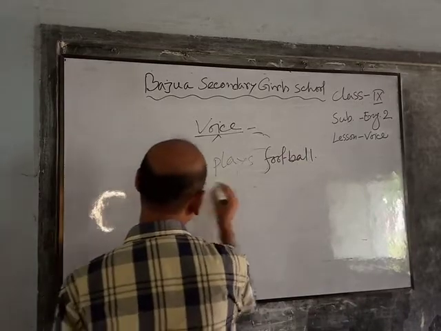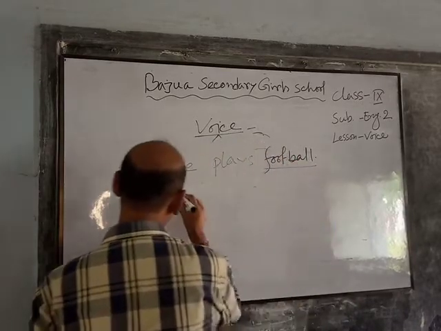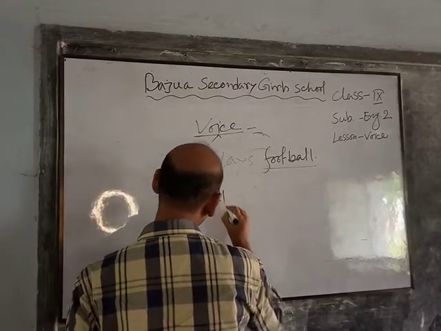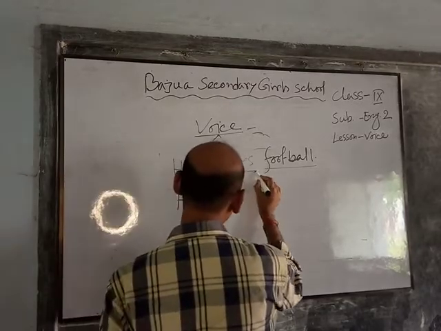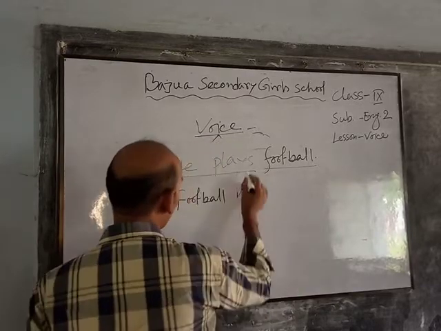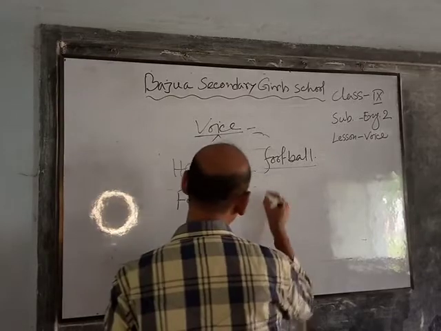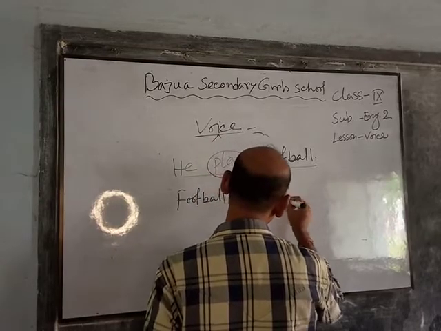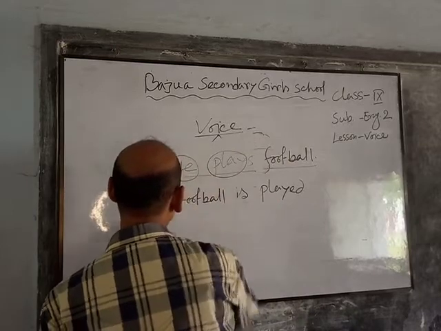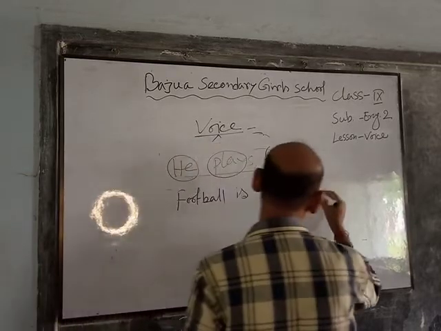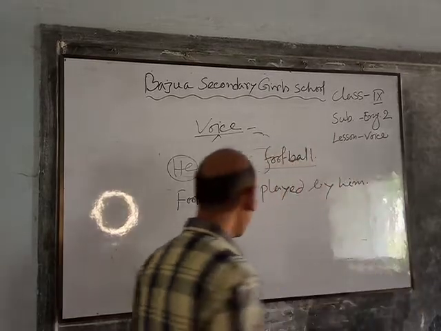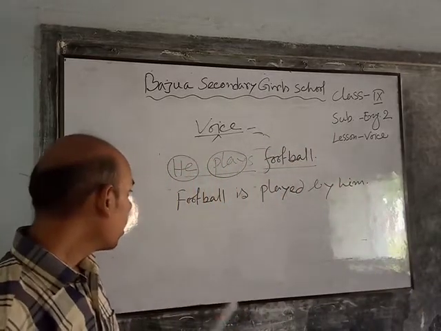So the subject will be football, then this is present tense. So the verb will be is, the past participle form of play, played, and by plus the objective form of the subject, by him. I think it is clear to you.